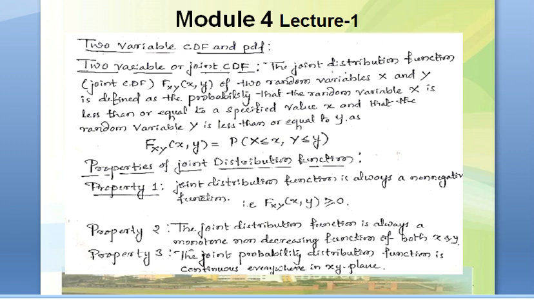The properties of joint distribution function. There are some properties of this joint distribution or CDF. The first property is the joint distribution function is always non-negative. Of course, as it is the joint sum or cumulative sum, it will not be negative. Always it has to be greater than or at the worst equal to 0, because none of the probabilities would be negative. And the second property is the joint distribution function is always monotonic, that is a non-decreasing function. It is always an increasing sort of a function.